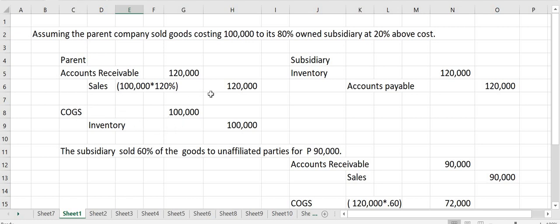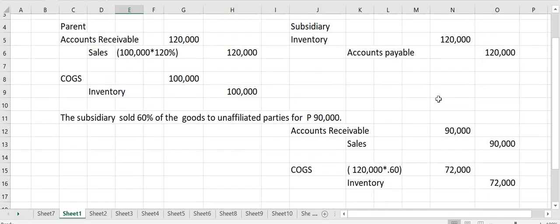Sa books naman ni subsidiary or ni buying affiliate, it will record the transaction at billed price. Therefore, the inventory of the buying affiliate includes the profit from the sale of the selling affiliate. Kasi nga, ni-record niya at billed price, so included yung profit ni selling affiliate. So debit siya ng inventory, credit accounts payable at billed price amounting to 120,000.